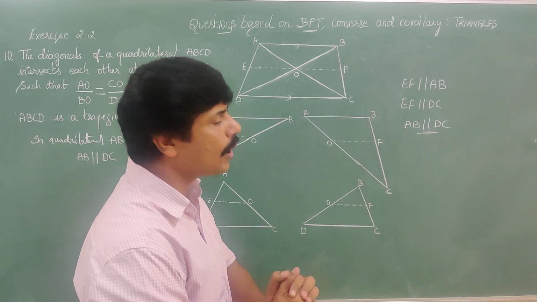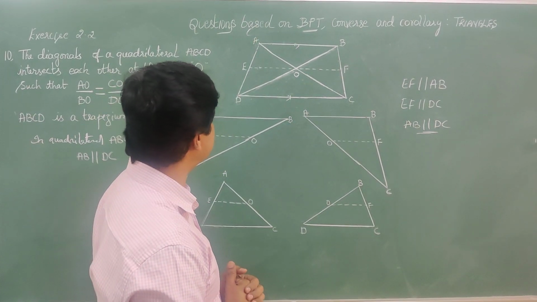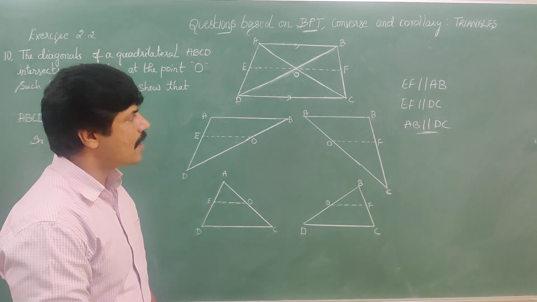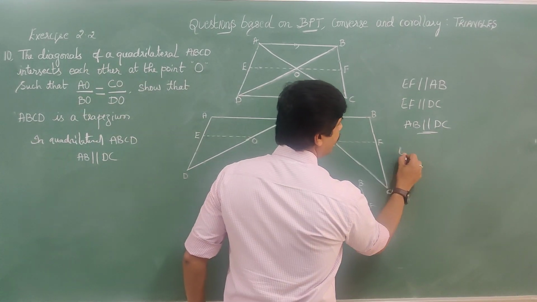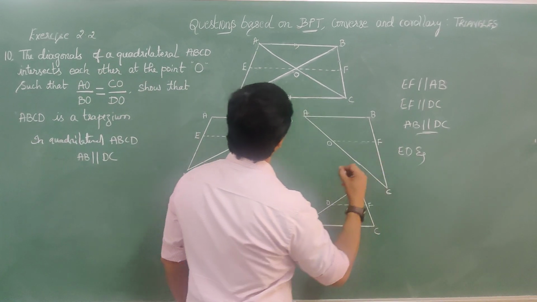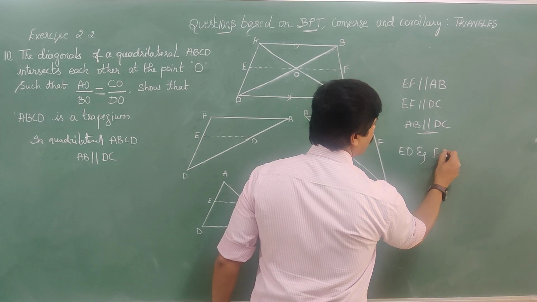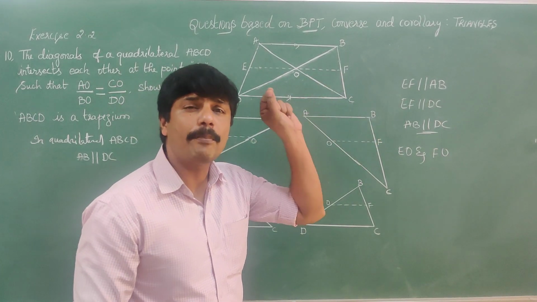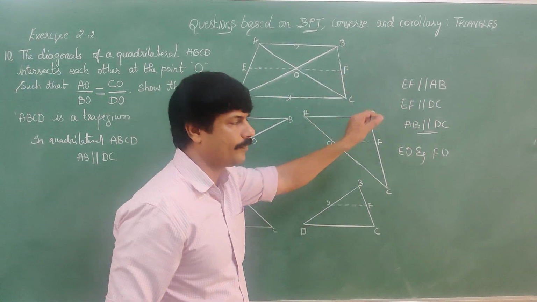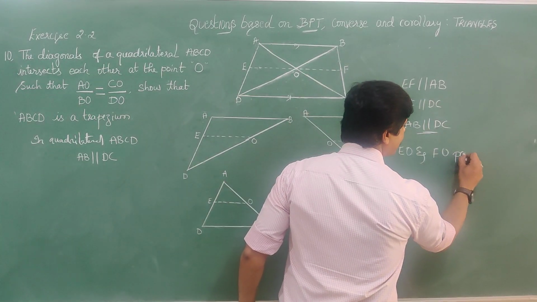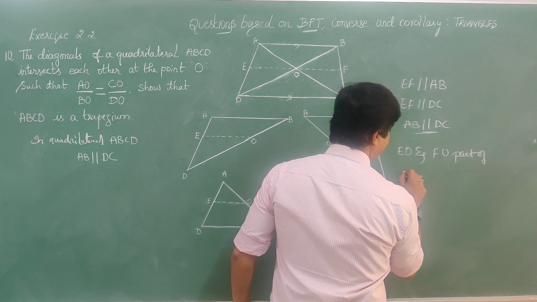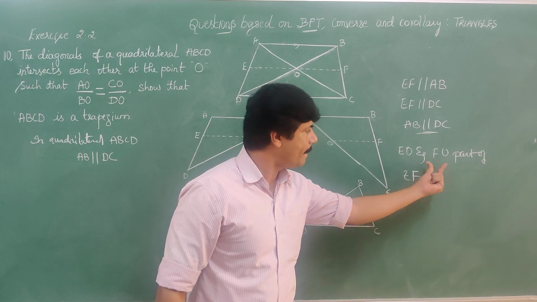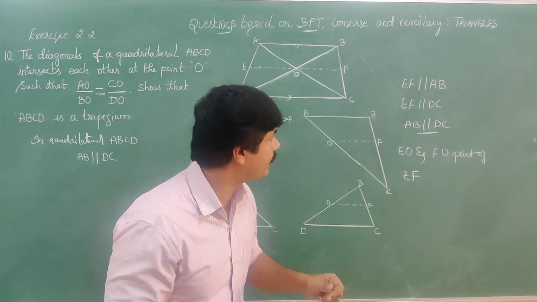Now, one more thing you need to understand: EF is parallel to AB. Observe properly, EO and FO are part of EF.